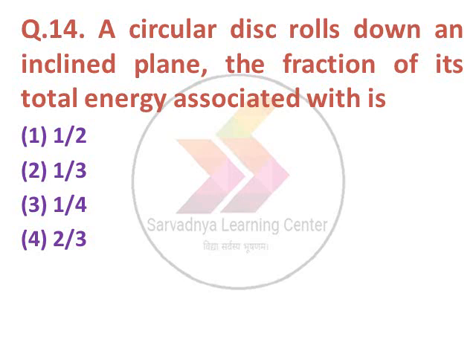A circular disc rolls down an inclined plane, the fraction of its total energy associated with rotation is option 1, 1 by 2, option 2, 1 by 3, option 3, 1 by 4, option 4, 2 by 3. The correct answer is option number 2, 1 by 3.